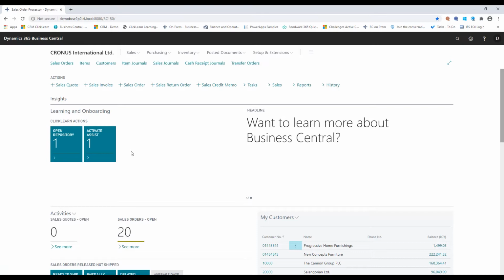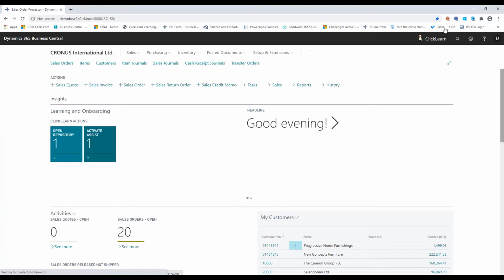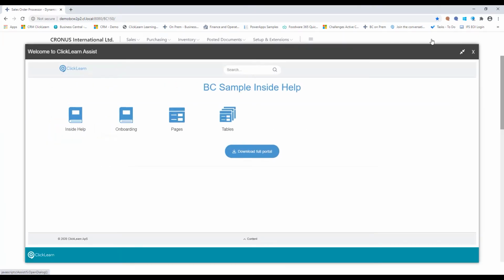This actually gives us the ability to go in here and click on the assist. It will bring up a little friend up here called ClickLearn. And as I click on him, I get the learning portal that I created for Business Central directly inside the application. So now you have the ability to deliver the learning portal and the learning material right where your end users need them, in the application itself.